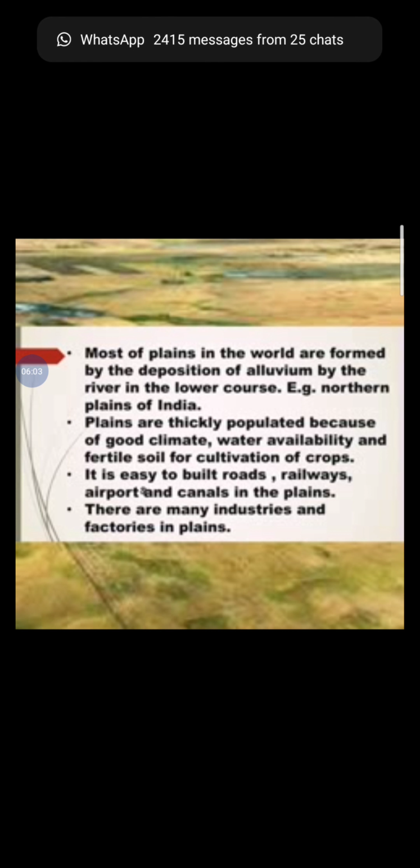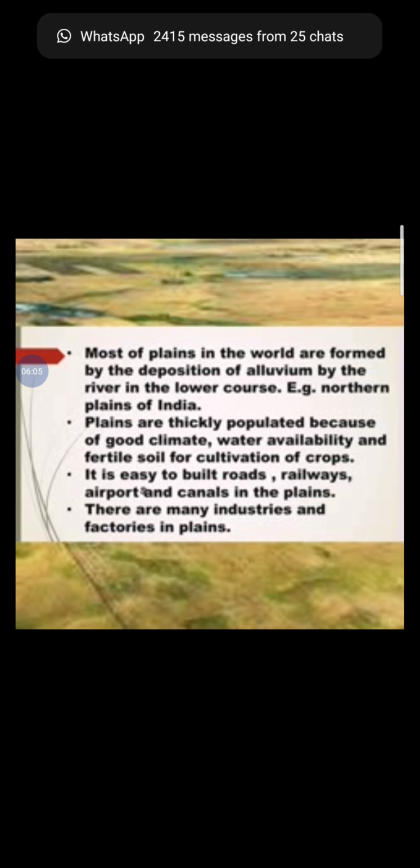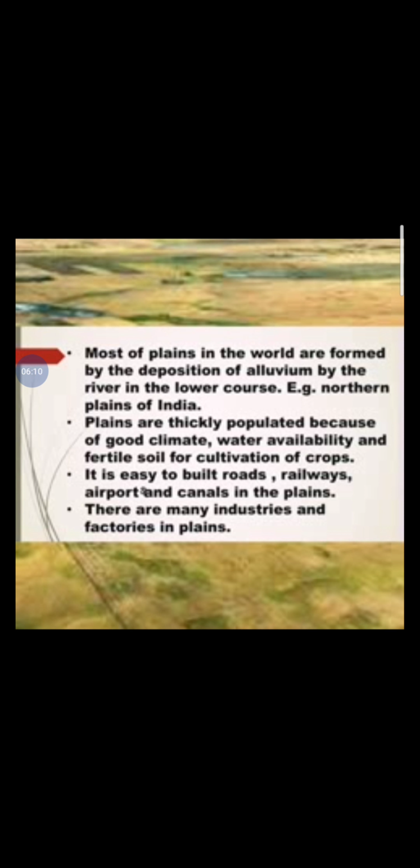Example, the northern plains of India. Plains are thickly populated because of good climate, water availability and fertile soil for cultivation of crops. It is easy to build roads, railways, airports and canals in the plains. There are many industries and factories in plains.